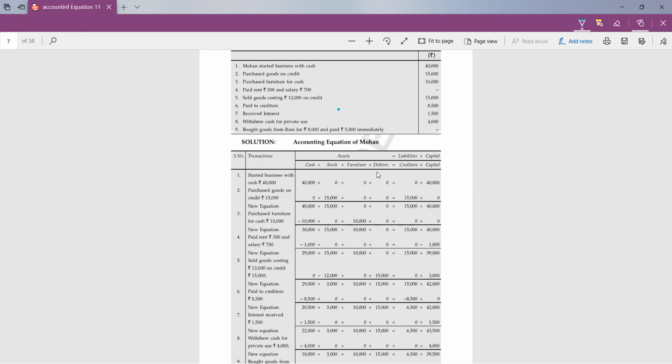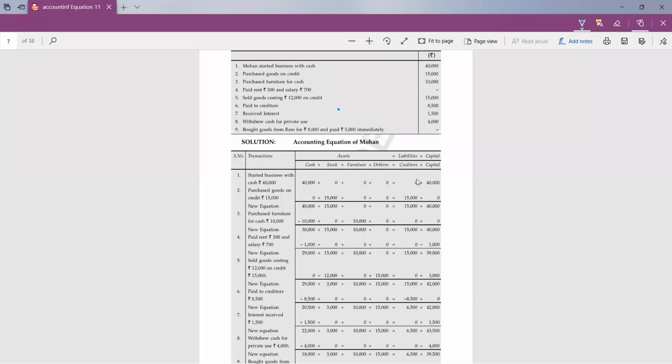And in the rest of all the assets and liabilities, what will we write? What I told you in the previous class. Only two accounts will be affected. Yes, very good, Darshika. Cash and capital, and in all the assets or liabilities which are not affected by a particular transaction, we have to write zero in that column. So zero means there is no effect on stock, furniture, debtors, or creditors. Now the second transaction, just write it as it is given in the question. Purchased goods on credit.